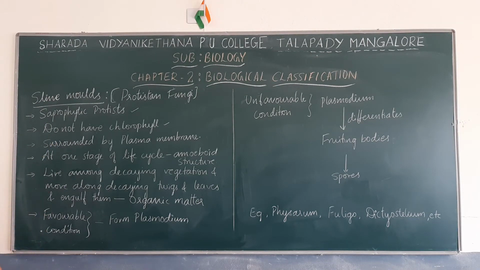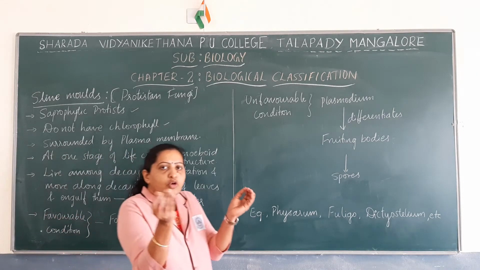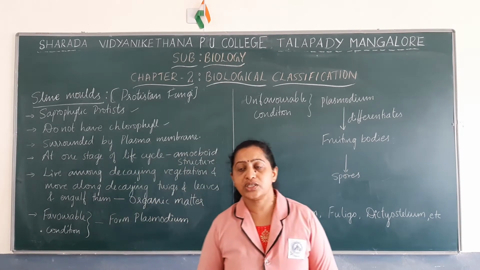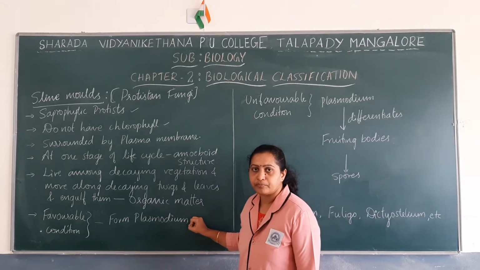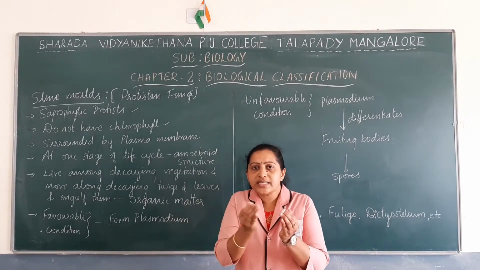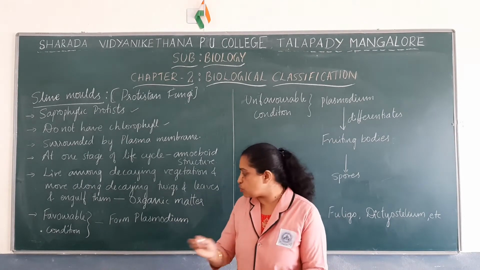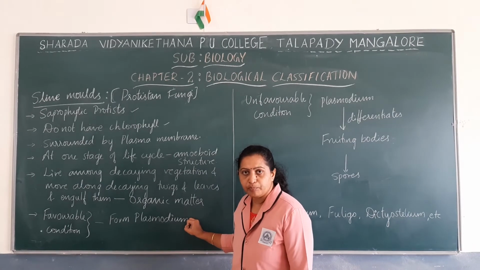During favorable condition, the slime molds aggregate or group together to form a structure known as plasmodium.